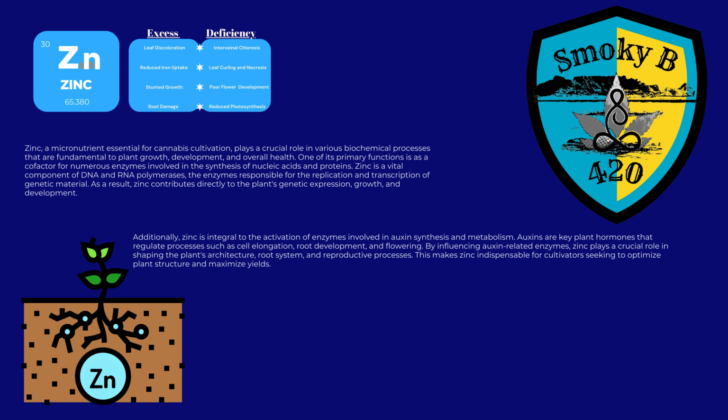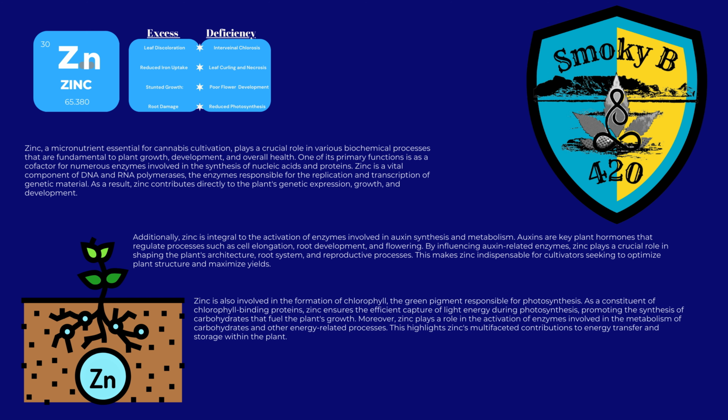Additionally, zinc is integral to the activation of enzymes involved in auxin synthesis and metabolism. Auxins are key plant hormones that regulate processes such as cell elongation, root development, and flowering. By influencing auxin-related enzymes, zinc plays a crucial role in shaping the plant's architecture, root system, and reproductive processes. This makes zinc indispensable for cultivators seeking to optimize plant structure and maximize yields.